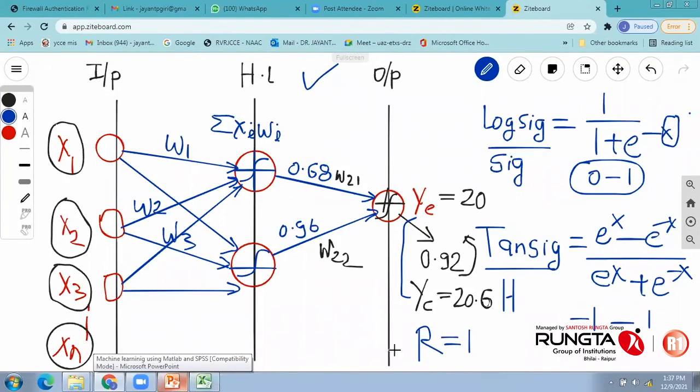If you have R on a higher side, that means the neural network is fitted well, that means Y is predictable based on the set of inputs we have. A neural network, through function approximation, has the predictability to establish a relationship between input and output. This is one thing. The next important thing is that the difference between Y and YC is called the error or residual. That error needs to be 0.